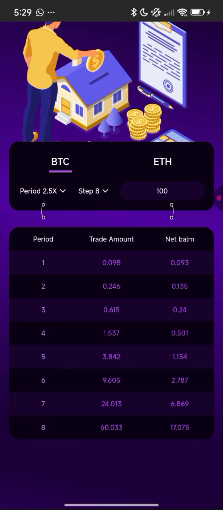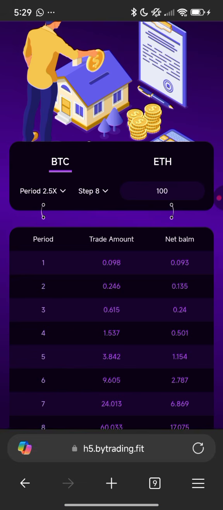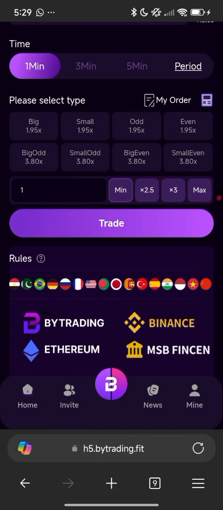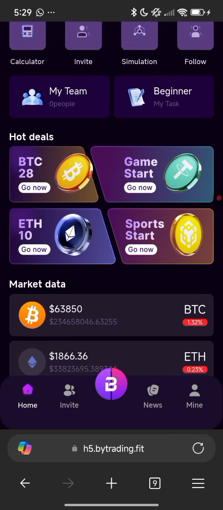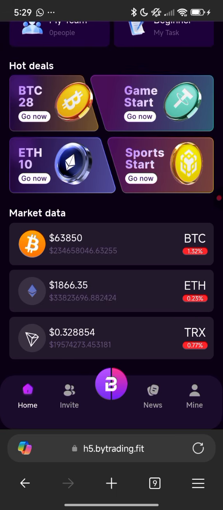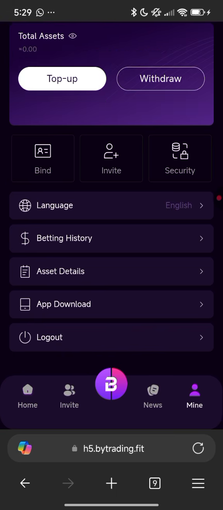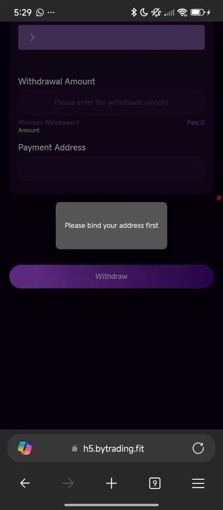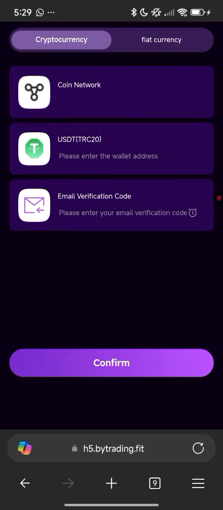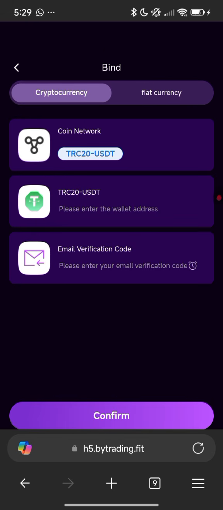So quickly, let's say you have made your money for the day and you are trying to withdraw to your account. So what you need to do is just go over to where you see mine. Now click on withdraw. Once you click on withdraw, they will ask you to bind your account. If you are withdrawing through your Nigerian account or local currency, it is here. You can add your bank name, the card holder, the bank card, the email.